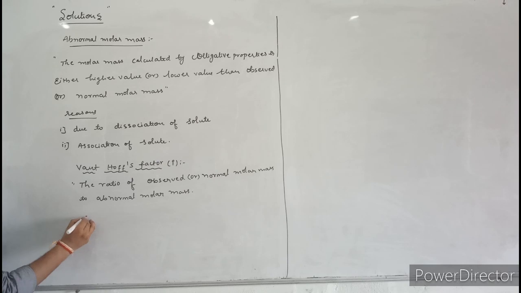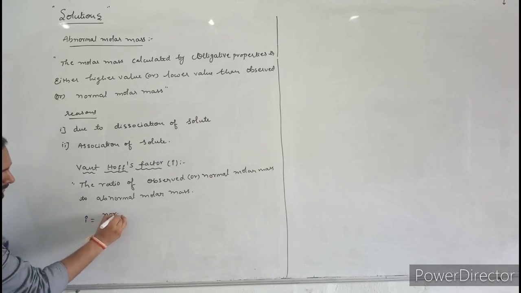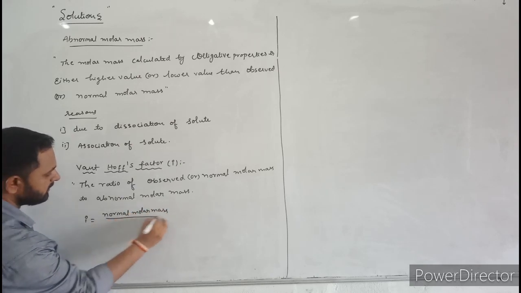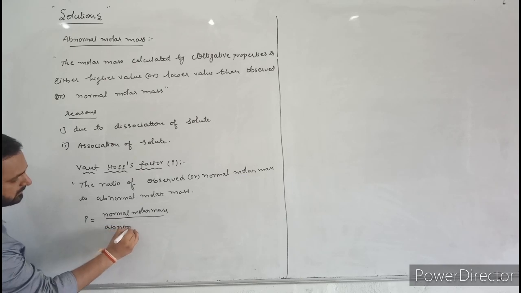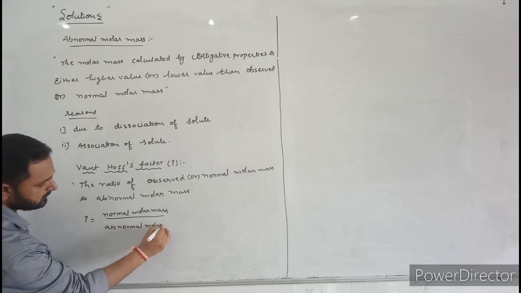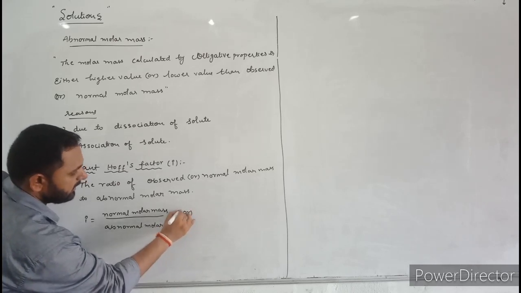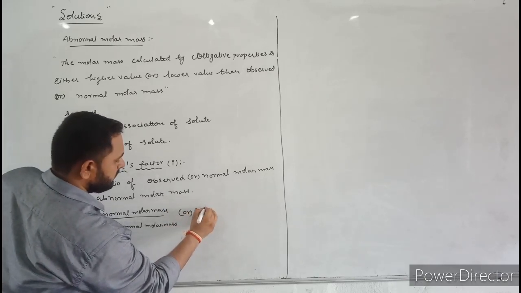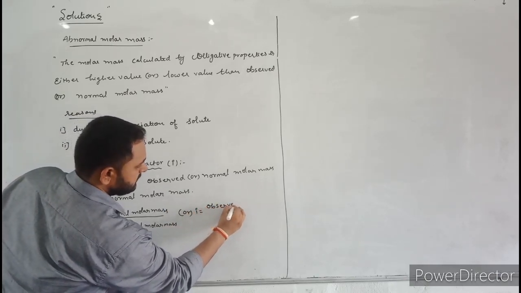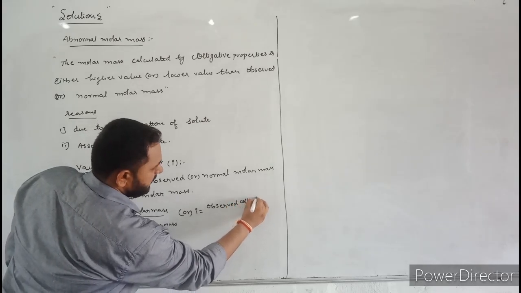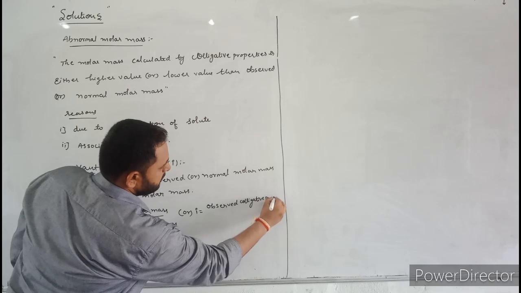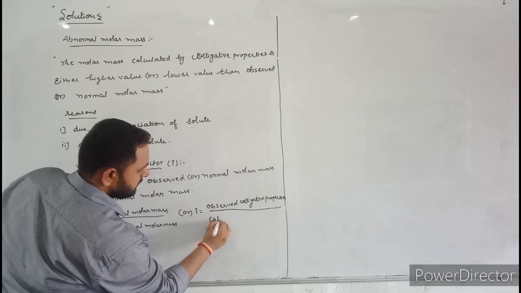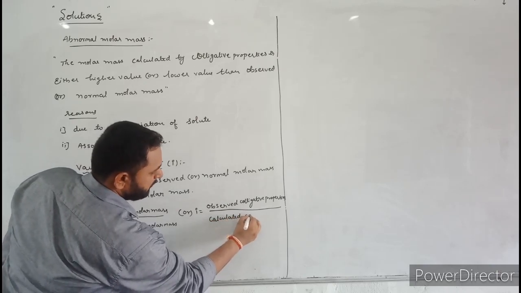Here I will write i is equal to normal molar mass divided by abnormal molar mass. Or we can represent it like this also: i is equal to observed colligative properties divided by calculated colligative properties.